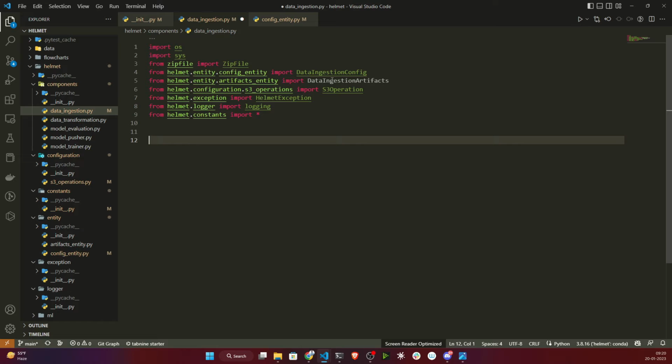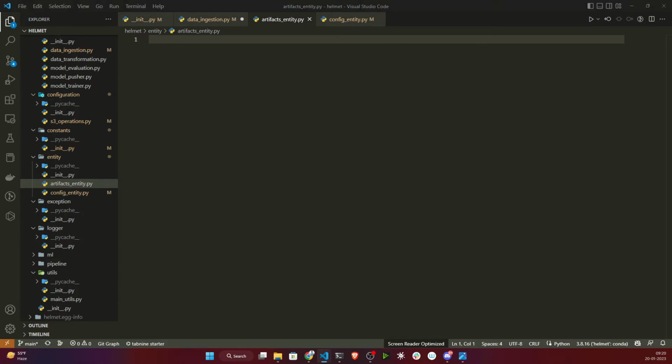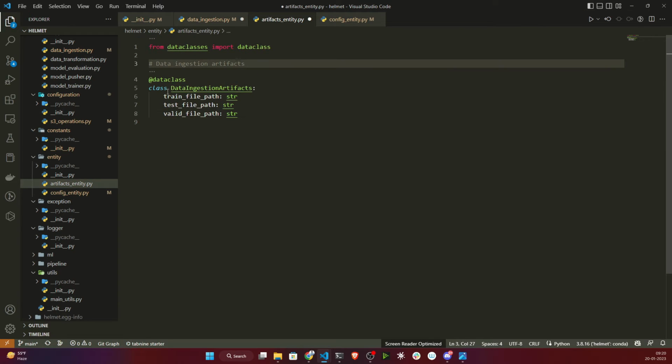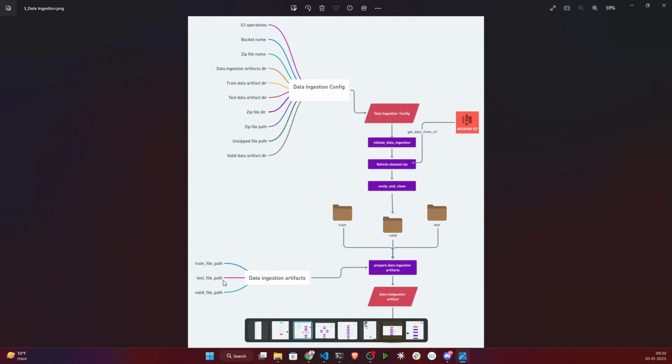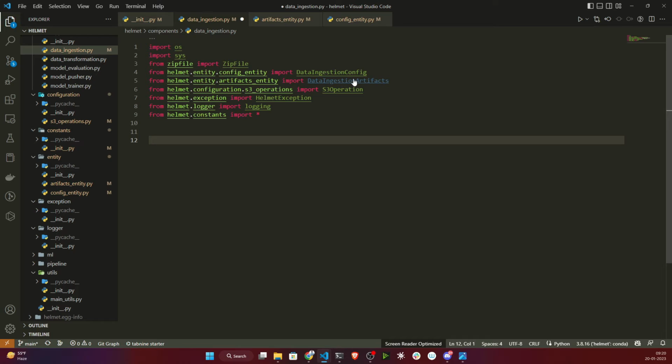Okay, now I need to create my data ingestion artifacts. For that there is a file called artifacts entity. I will open this one, and here I just need to write all the artifacts. First of all I will define one data class, called data ingestion artifacts. Inside that I'm defining three paths: train file path, test file path, validation file path, and these are string type. So that's how I have mentioned it. Everything is fine. Now I will open my data ingestion, and now it will be accessible.